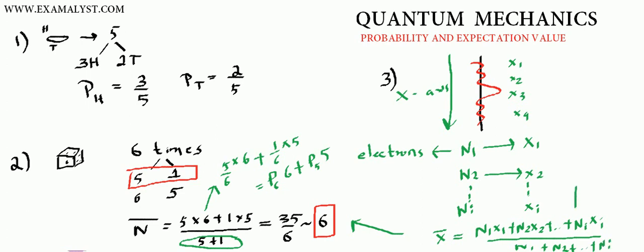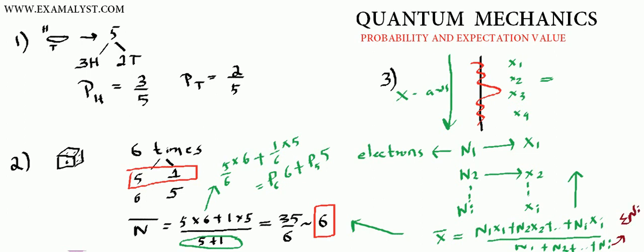Now this calculation can be written as what? Okay, I'm writing it in another color. So what is the lower part? The lower part is actually the total number of electrons, that is summation Ni.